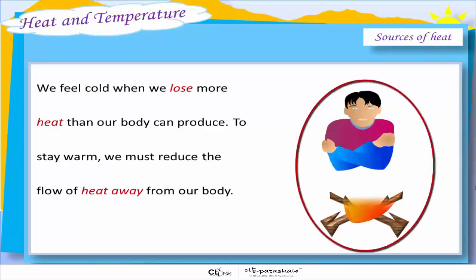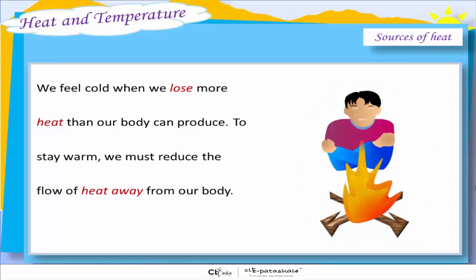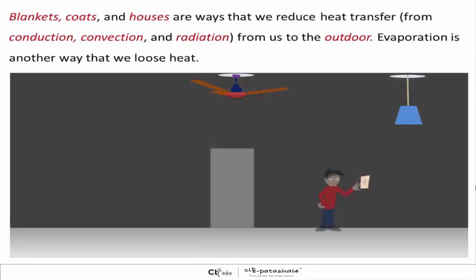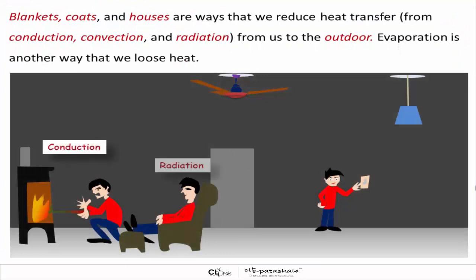We feel cold when we lose more heat than our body can produce. To stay warm, we must reduce the flow of heat away from our body. Blankets, coats, and houses are ways that we reduce heat transfer from conduction, convection, and radiation from us to the outdoors. Evaporation is another way that we lose heat.